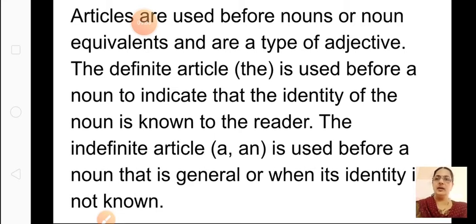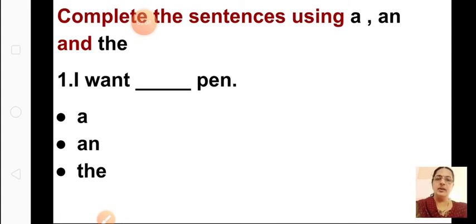Okay, so let us do the exercise. Can we start with the exercise, children? Hope I am clear with what nouns are. What were the 7 kinds of nouns we learned? Common noun, proper noun, collective noun, abstract noun, material noun, countable nouns, and uncountable nouns. So I have revised what nouns and determiners are, and what we learned under determiners: the articles a, an, and the.